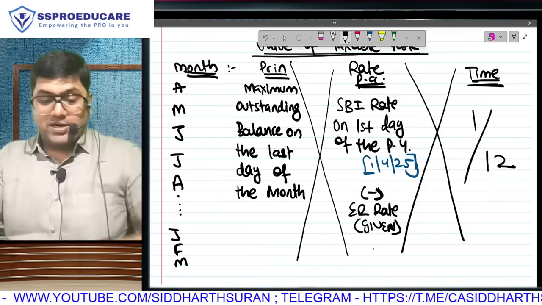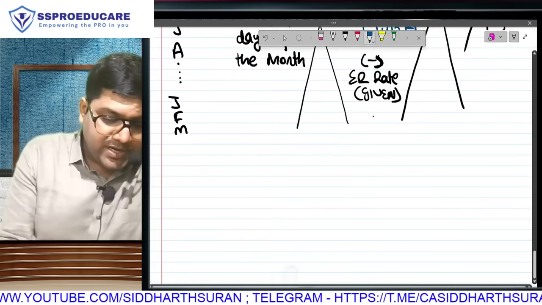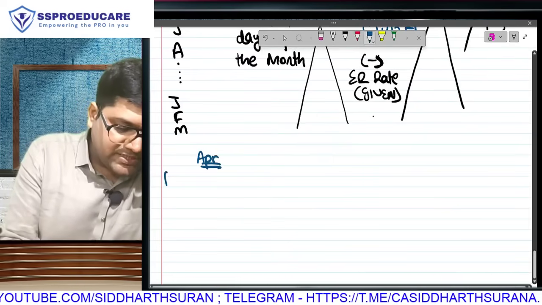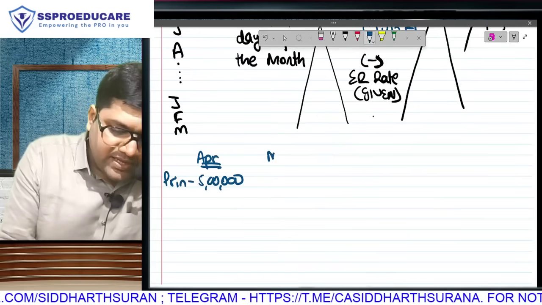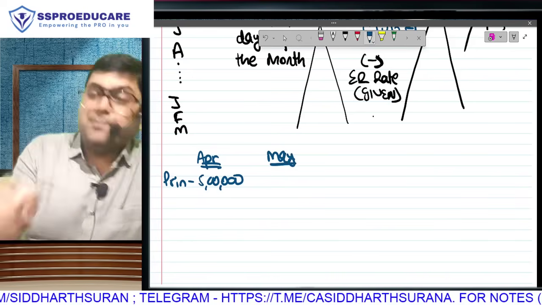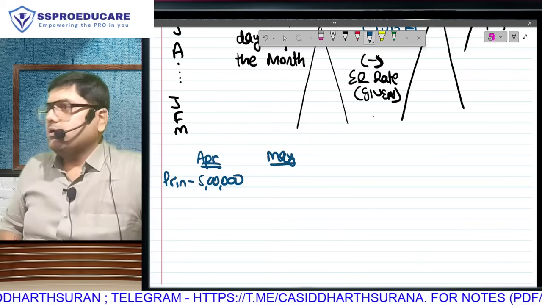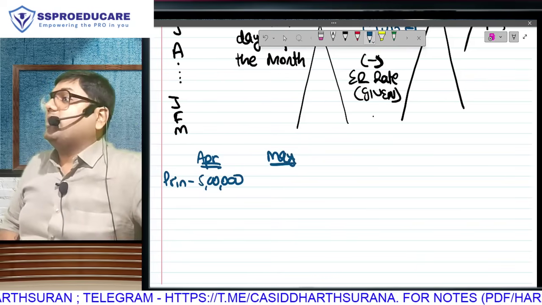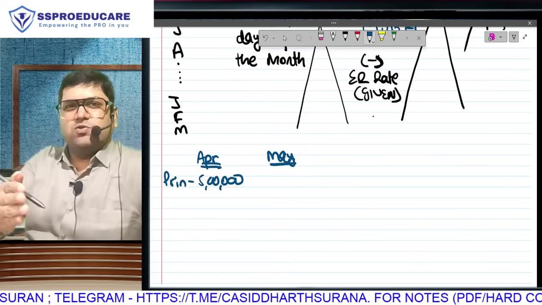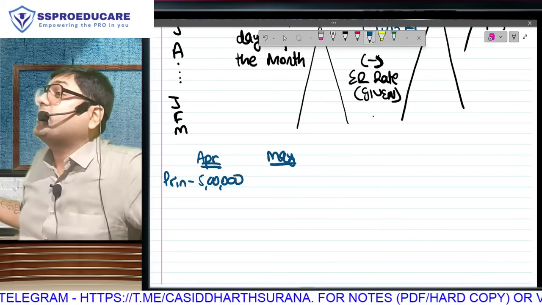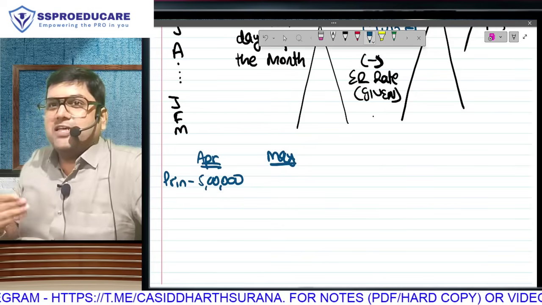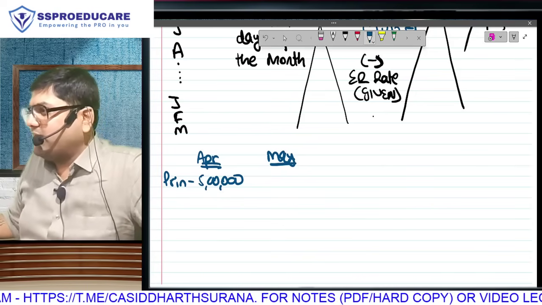But now understand the twist in the story. In April my principal was 5 lakh. Everyone is with me? Now when the month of May came, I will be receiving April's salary in May. When I was receiving the salary, I told my employer, sir, deduct 30,000 rupees, because slowly and gradually I have to repay 5 lakh. If I slowly get it deducted, only then will I be able to repay the full amount.